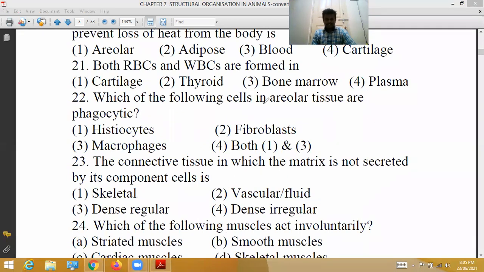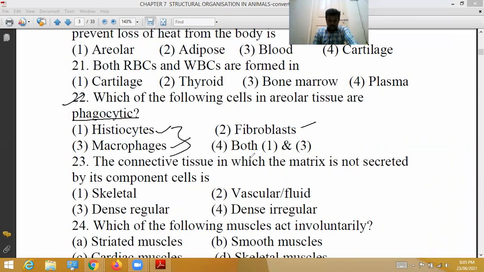22nd question. Which of the following cells in areolar tissue are phagocytic? See here, histiocytes, fibroblasts, macrophages.